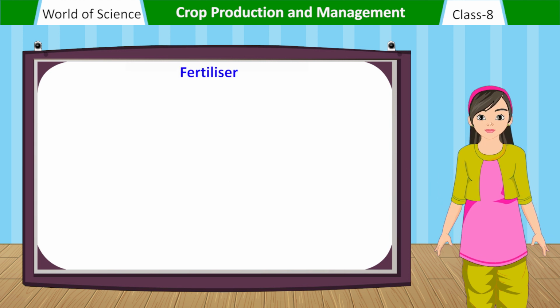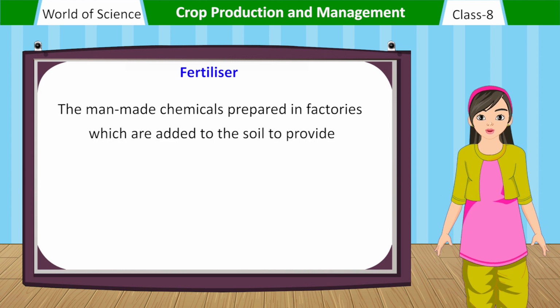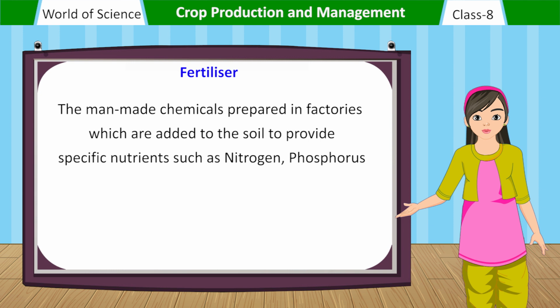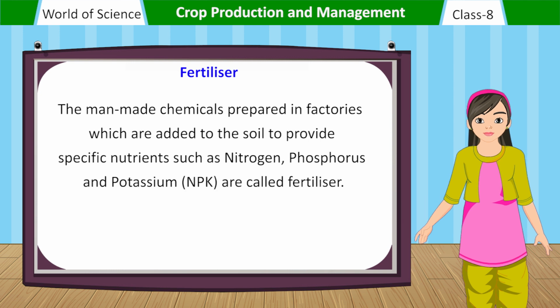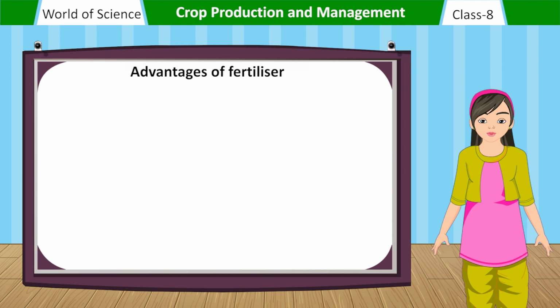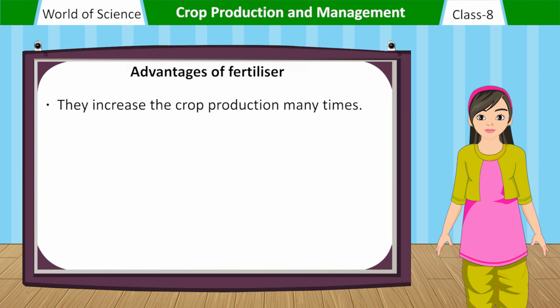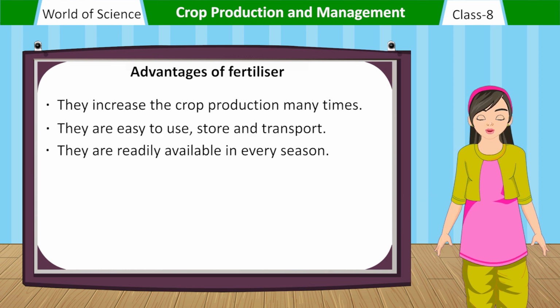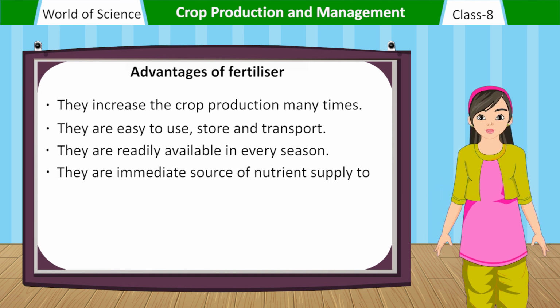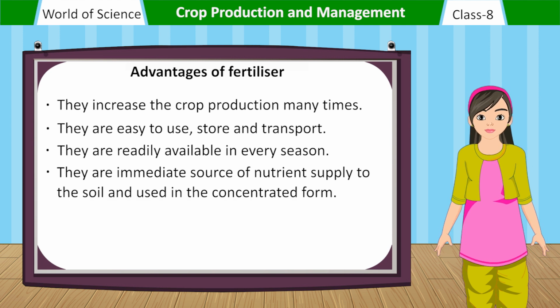Fertilizer. The man-made chemicals prepared in factories which are added to the soil to provide specific nutrients such as nitrogen, phosphorus and potassium, NPK, are called fertilizer. Advantages of fertilizer. They increase the crop production many times. They are easy to use, store and transport. They are readily available in every season. They are an immediate source of nutrient supply to the soil and are used in concentrated form.